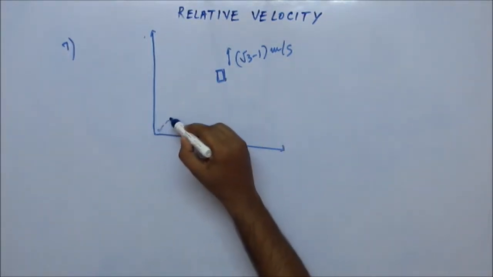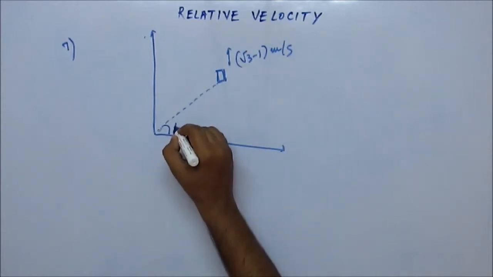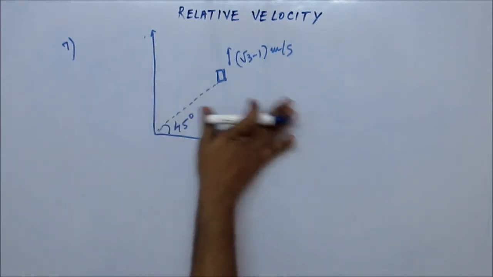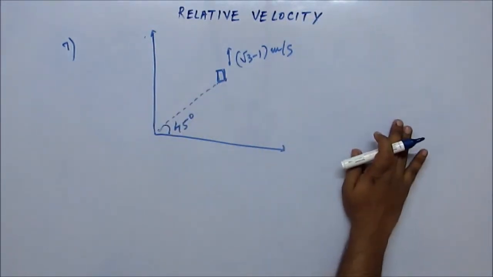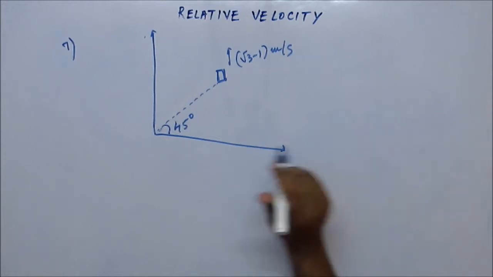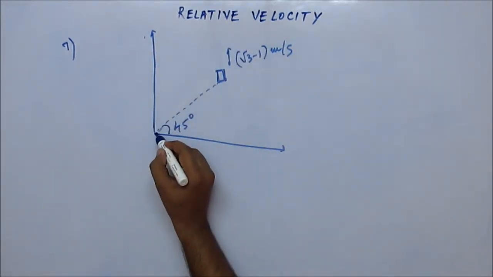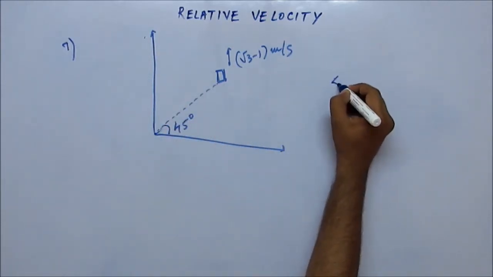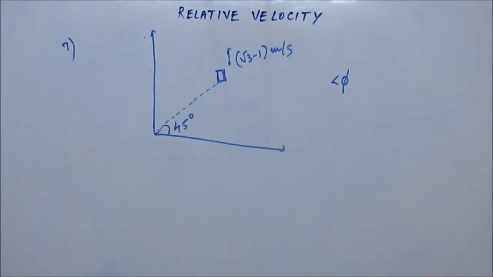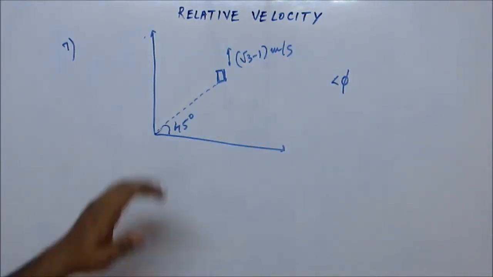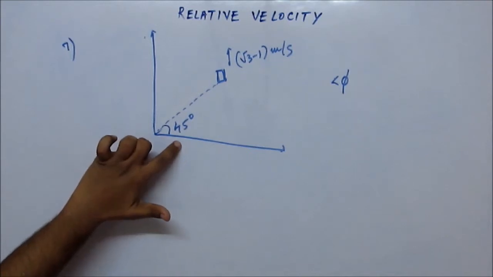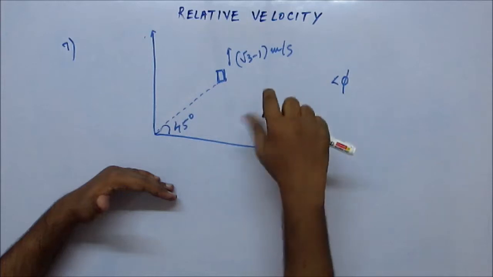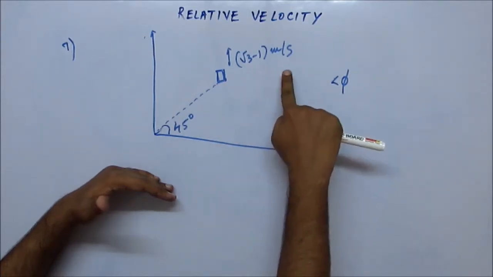And at the moment when the trolley is making an angle of 45 degrees with the x-axis, and this is in the xy plane, the whole thing is happening in the xy plane. A ball is shot towards the trolley, and that too in the xy plane. A ball from the origin is shot. It could be shot in any direction, and it's given that the ball is shot at angle phi. The ball is shot at angle phi the moment the trolley is making an angle of 45 degrees with the x-axis, and it is going in positive y-axis direction with a velocity of √3 - 1 meter per second.